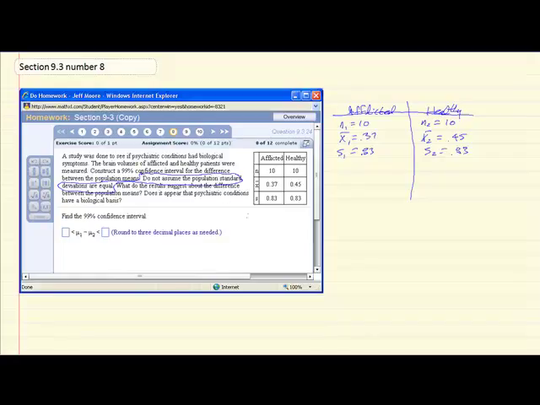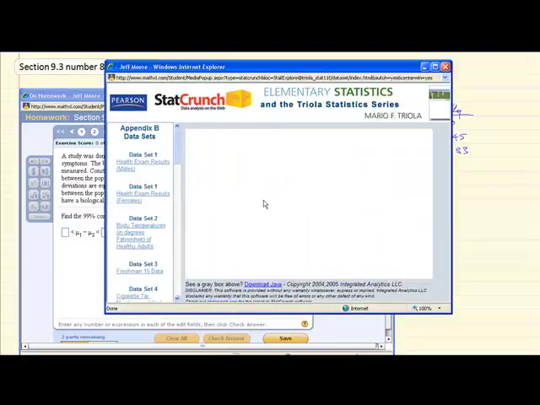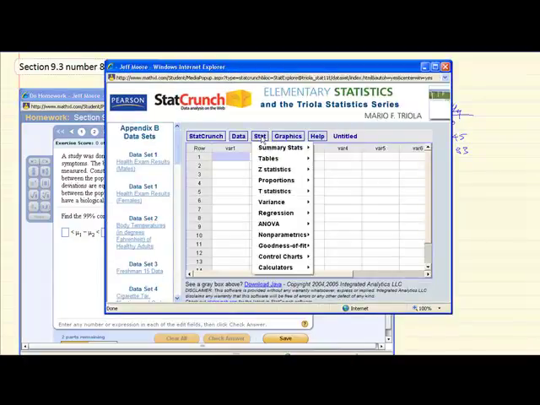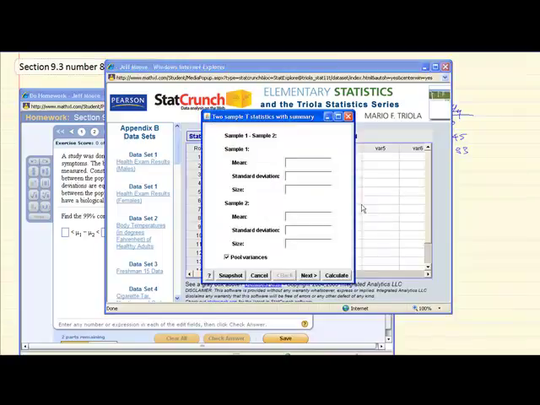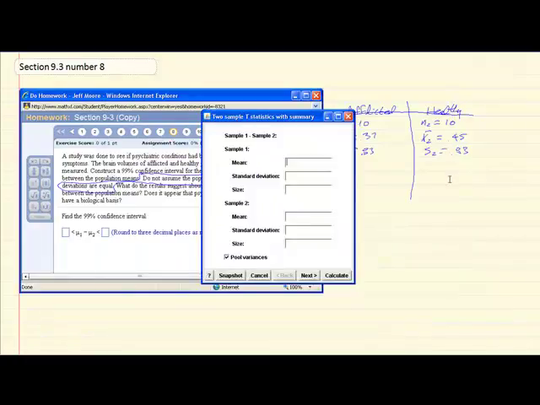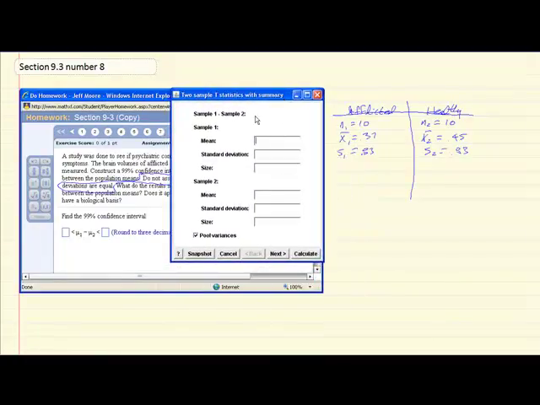So what we'll do is go to StatCrunch and hit Stat, T-Statistics, to Sample with Summary. Now we'll use the information that we have here in our table and fill it in here.